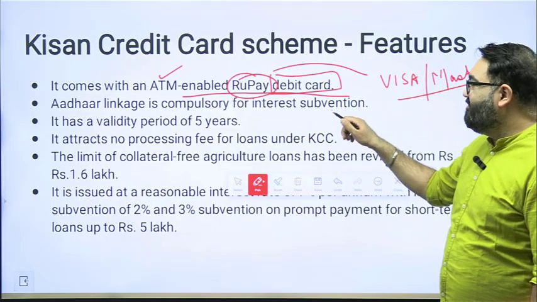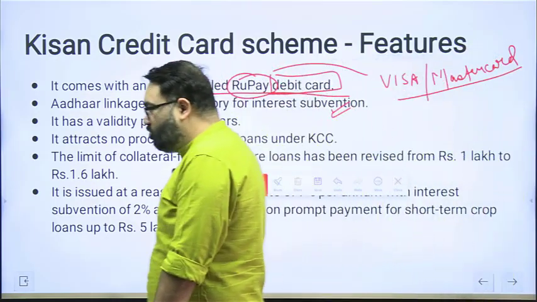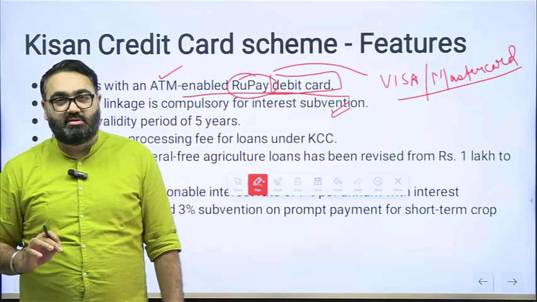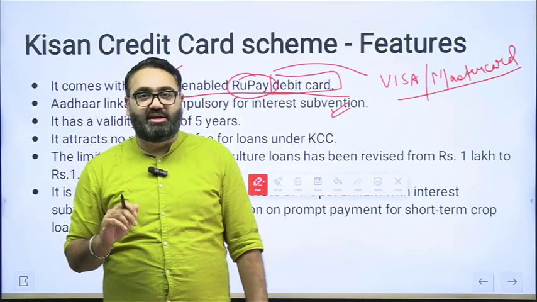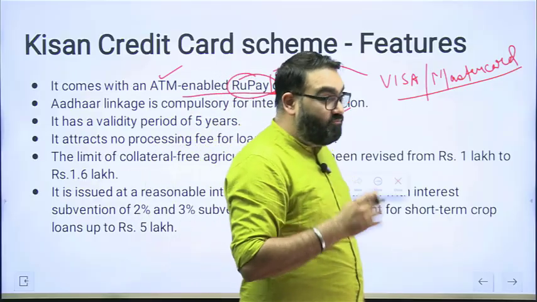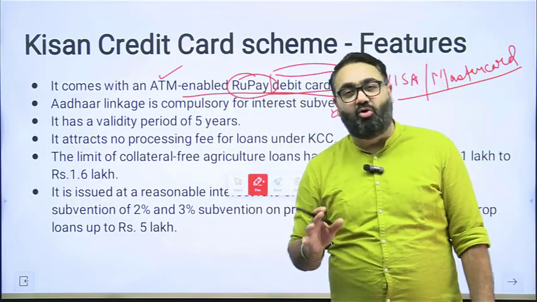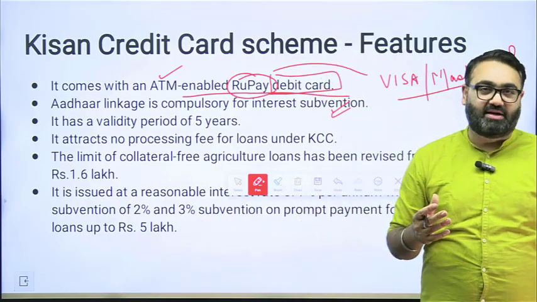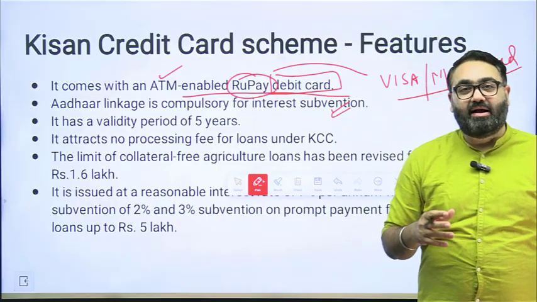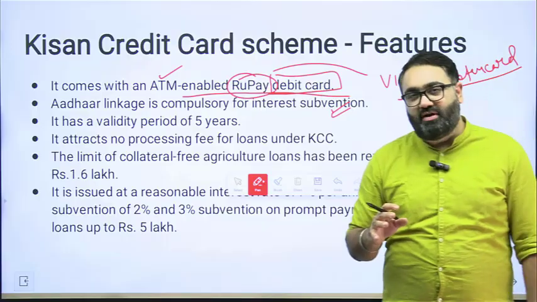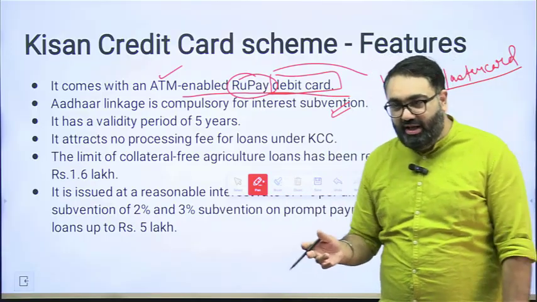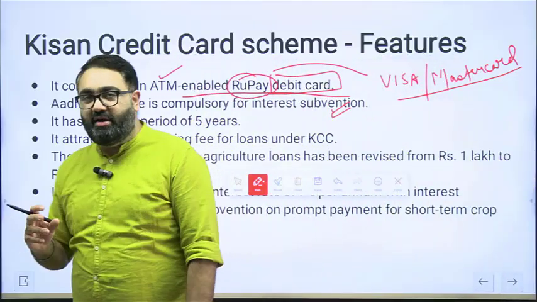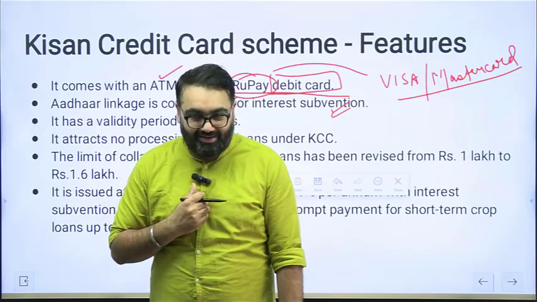Aadhaar linkage is compulsory for interest subvention. Two things understandable here. Number one, these are not interest-free loans. So whatever money the farmer is taking out, whatever money the farmer is utilizing, they have to return more than that. So there is an interest involved. Don't think it's an interest-free loan and they can just return whatever they took. No, there is an interest attached to it, number one. And secondly, apart from that, the government does offer the idea of interest subvention. I told you earlier as well, interest subvention simply means a part of your interest rate will be given by the government, will be borne by the government.